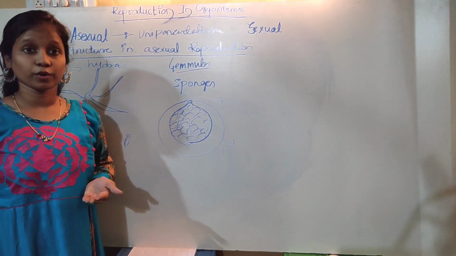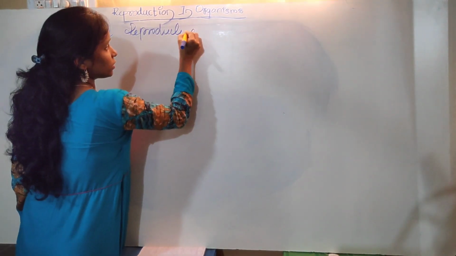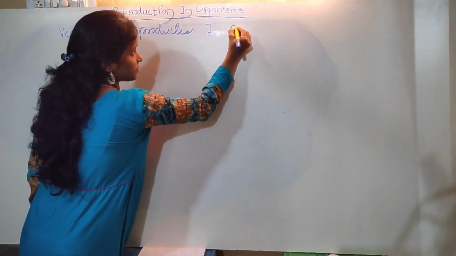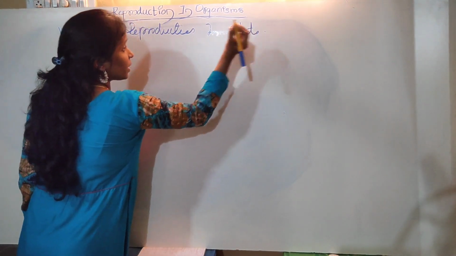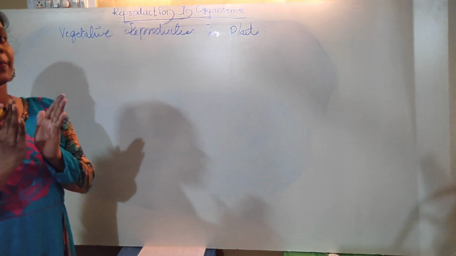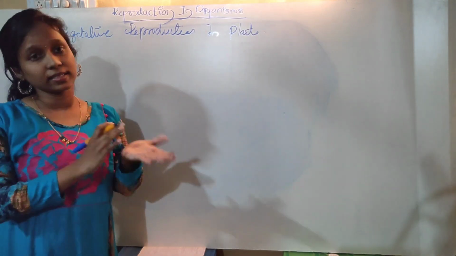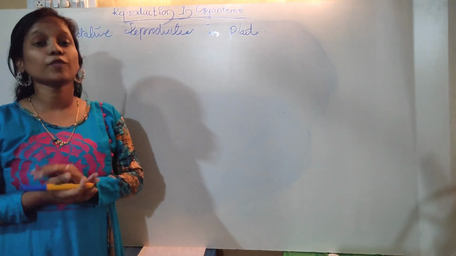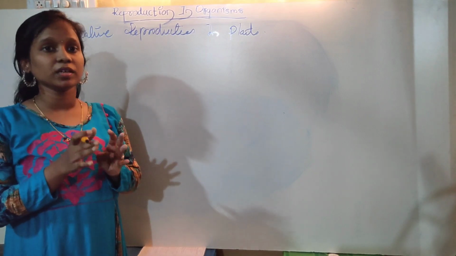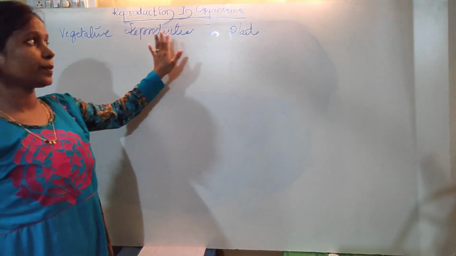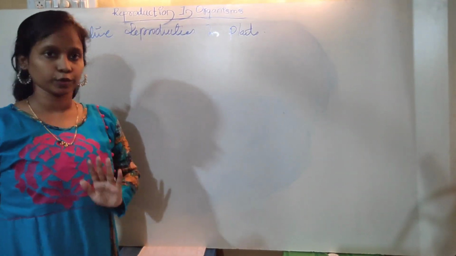Now we will come to the plants. Reproduction in plants. In the case of primitive plants, we can call it the asexual mode. In the case of higher plants, we call the asexual mode vegetative reproduction in plants. Okay, don't be confused about that.